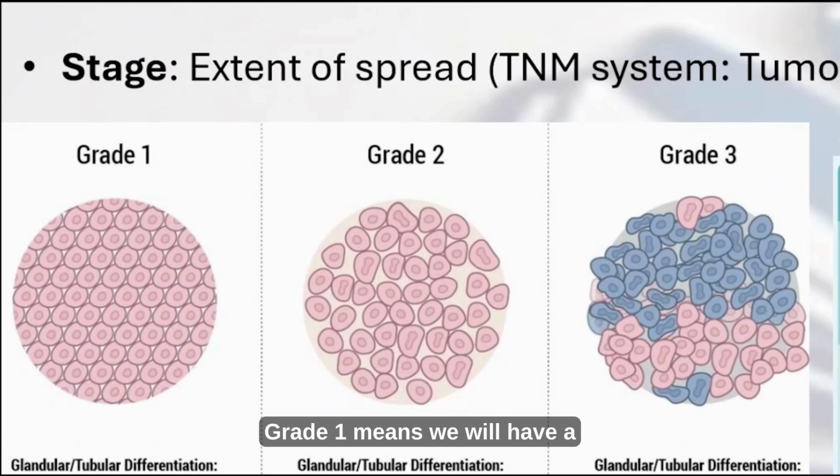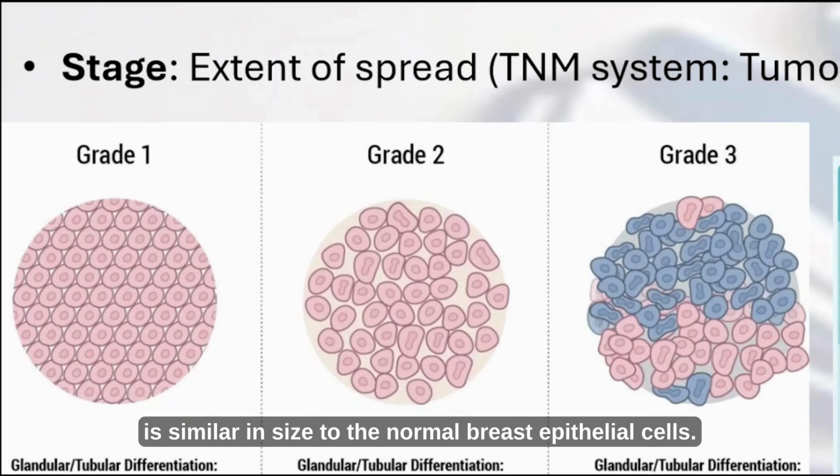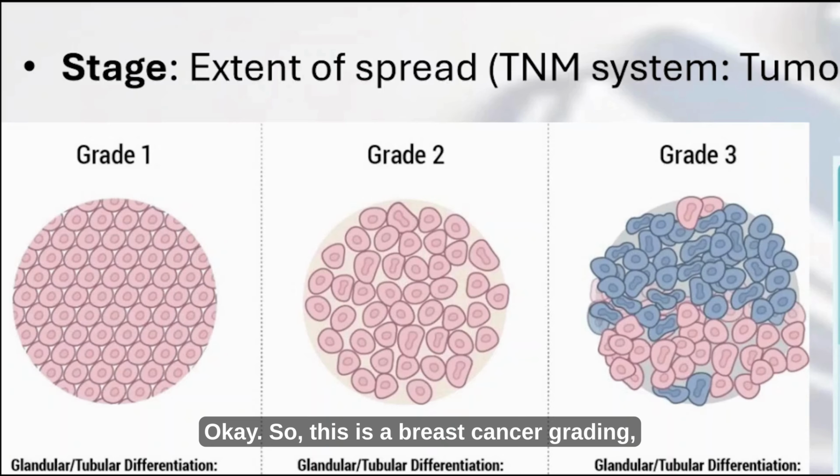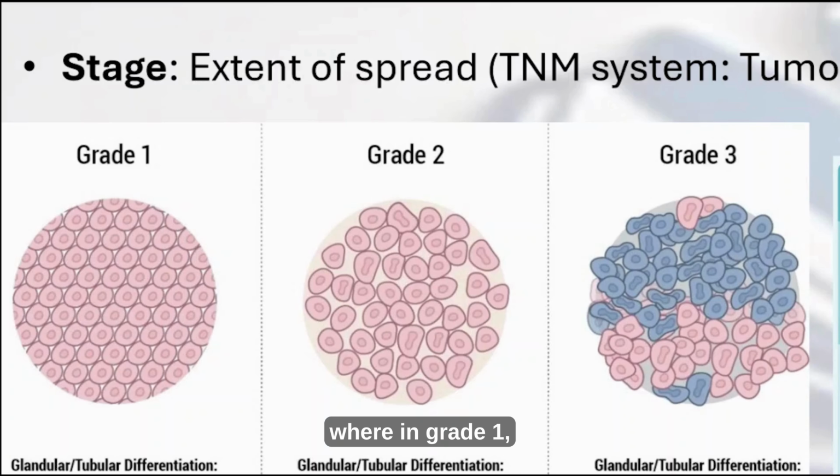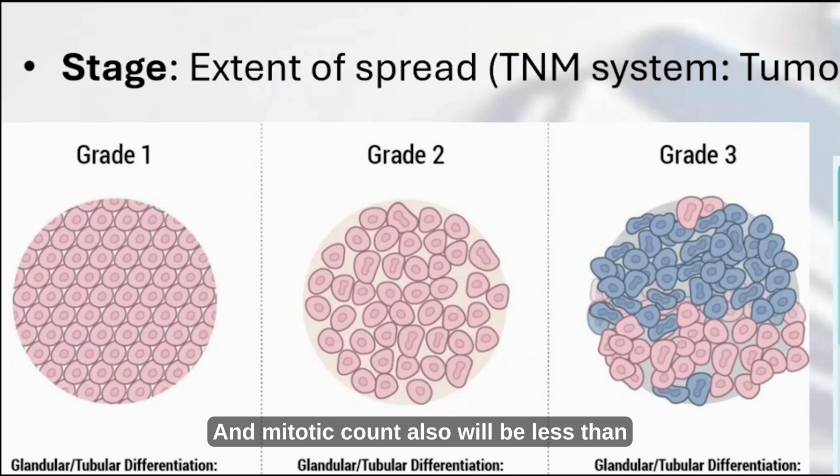So what are grade 1, grade 2 and grade 3? Grade 1 means glandular or tubular differentiation, where more than 75% of the tumor forms glands. There is nuclear pleomorphism as well, but uniform cells with small nuclei, similar in size to normal breast epithelial cells. This is breast cancer grading, where in grade 1 the cells are almost normal. The mitotic count is also less than 7 mitoses per 10 high power fields. So this is grade 1.